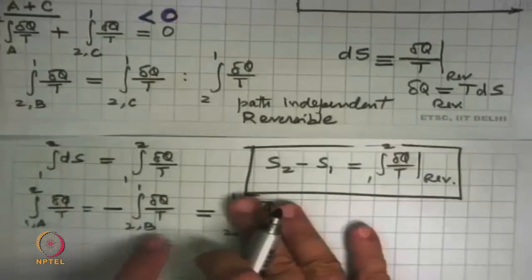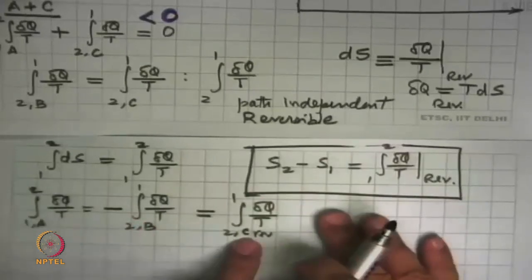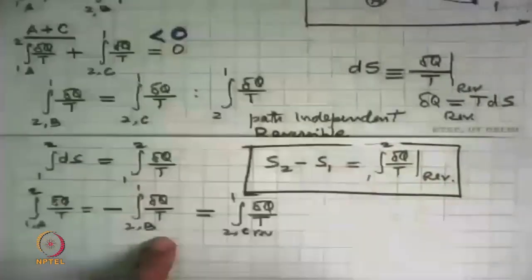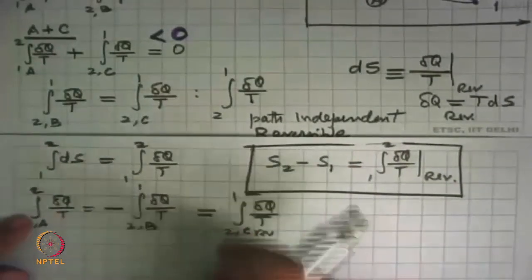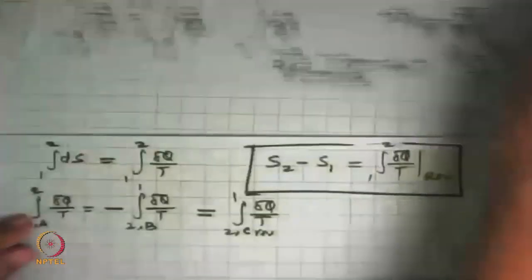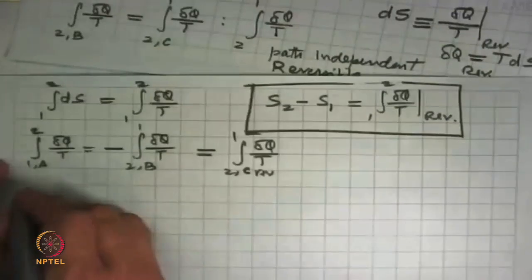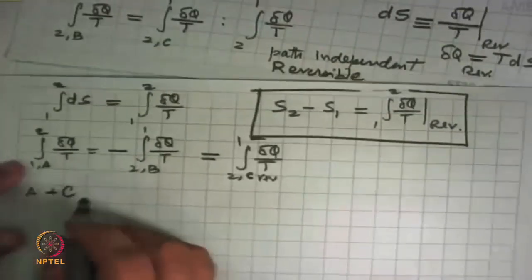And now we argue that instead of B, if this were C and C were reversible, then it will be equal, because this is path independent. We just showed that. Okay, so that's what we have done, and now we'll go back and put it in our first equation, A plus C. So now we go back and see what happens to A plus C.